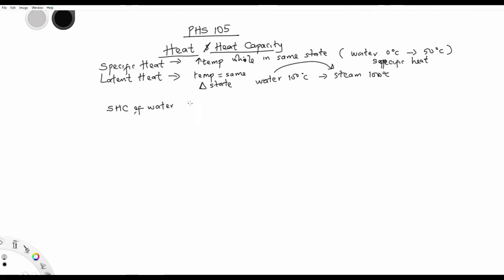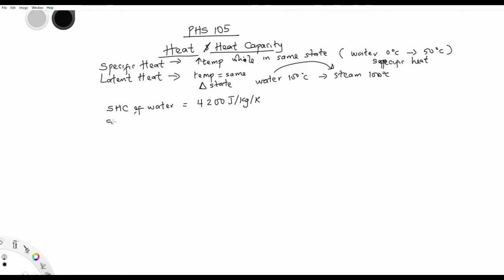The specific heat capacity of water equals 4,200 joules per kilogram per Kelvin. You have to know it. Remember, I said physics is all about knowing the formulas.